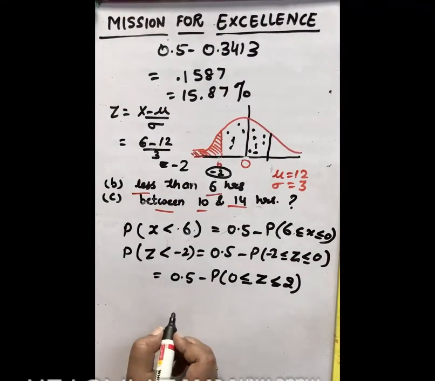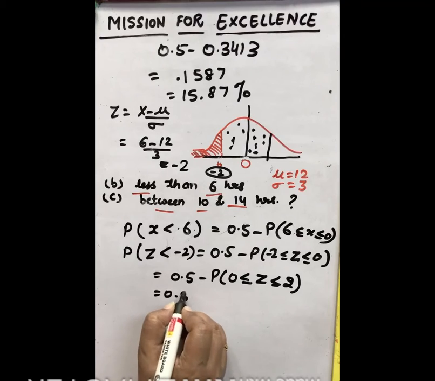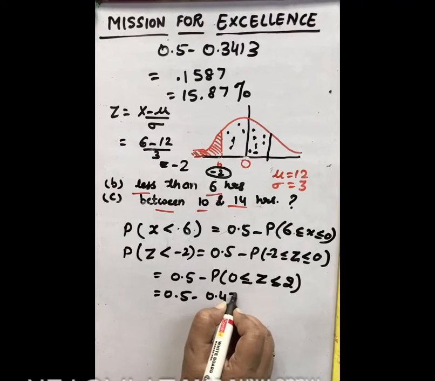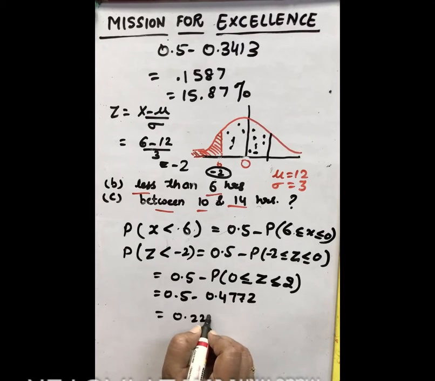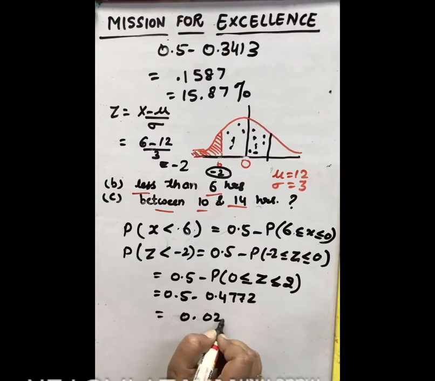So we write here 0.5 minus 0.4772. So left is 0.0228, and when you convert into percentage it will become 2.28%.